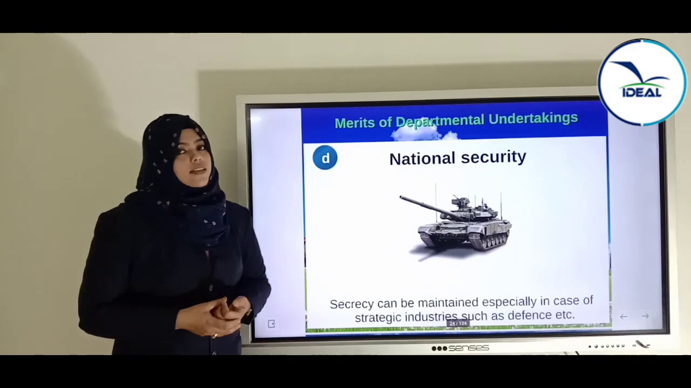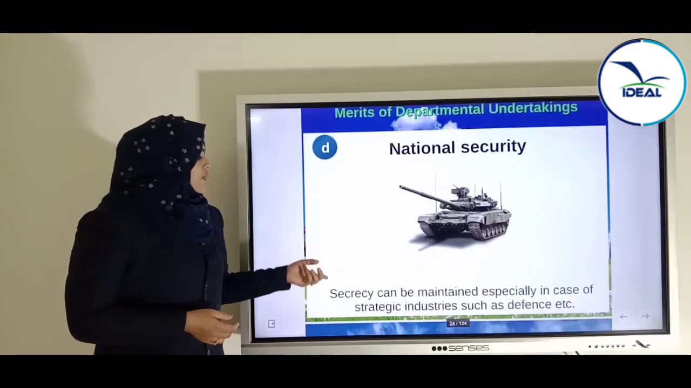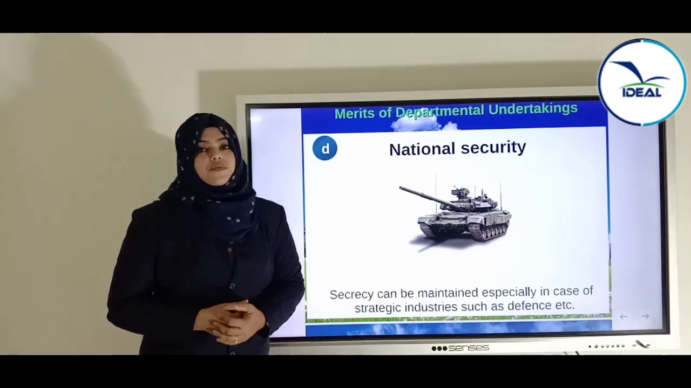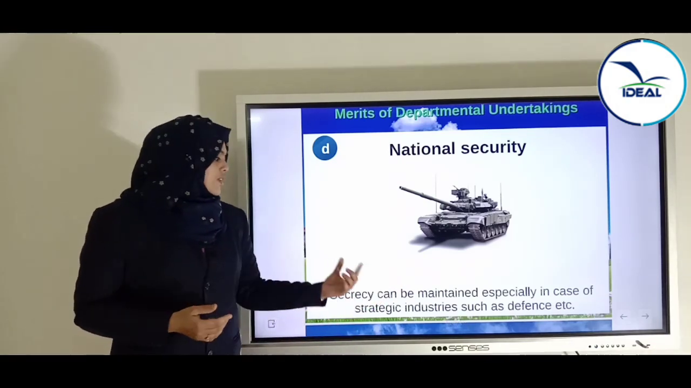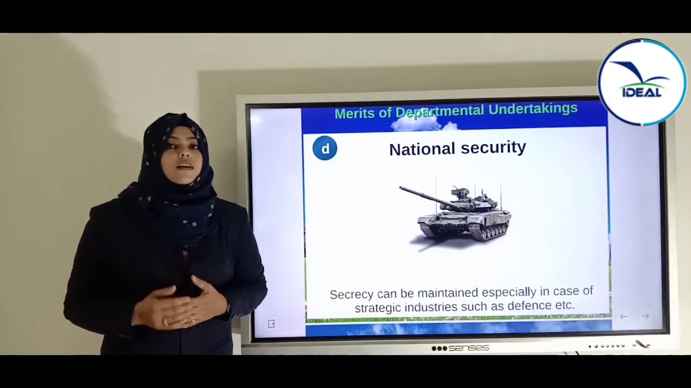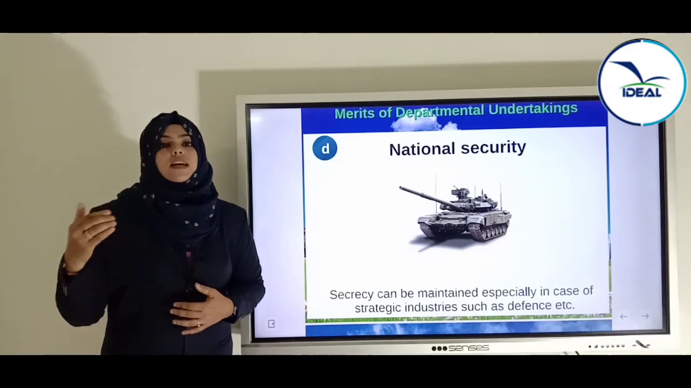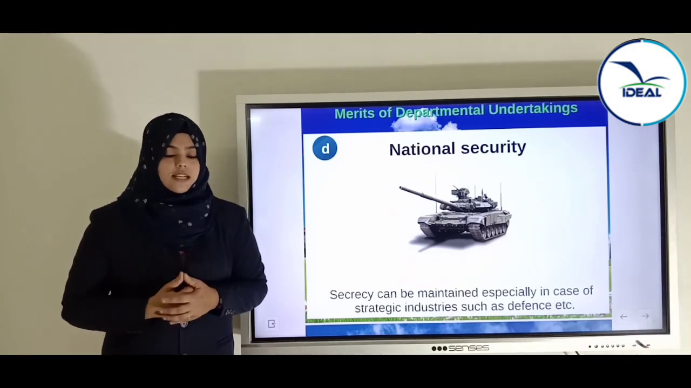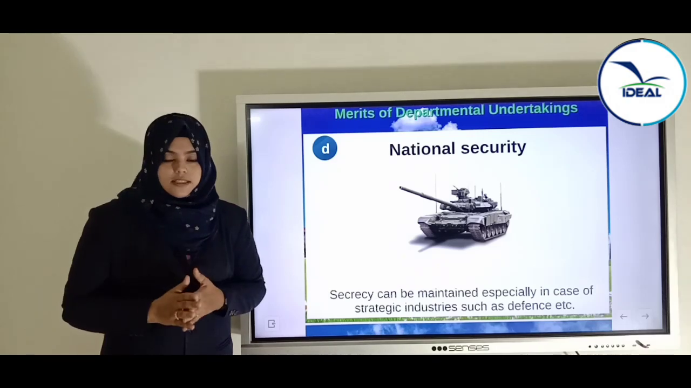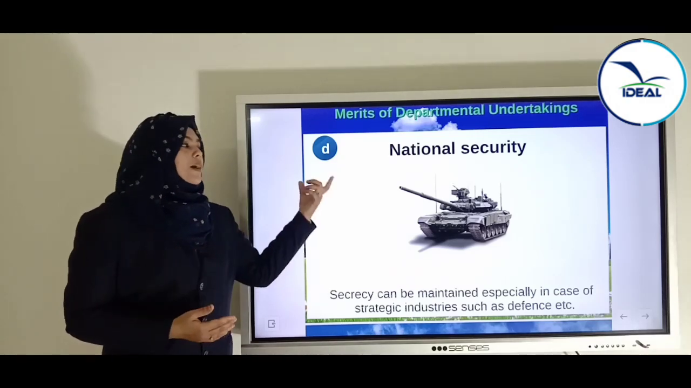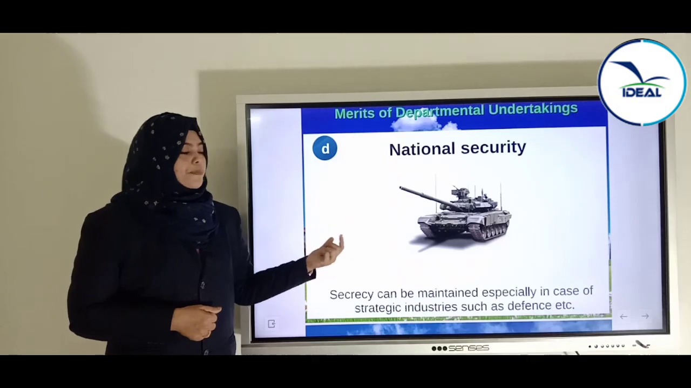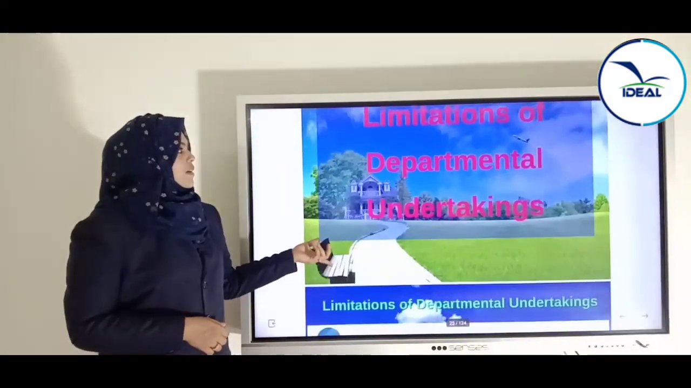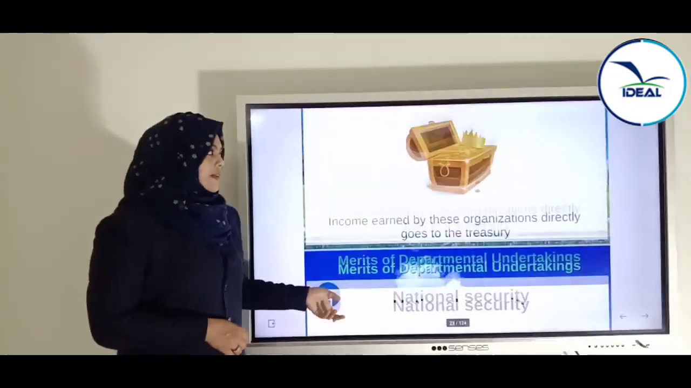And the last one is national security. National security means secrecy can be maintained, especially in case of strategic industries such as defense. We know that these strategic industries are those which would not disclose any information. That is, secret industries, such as military, defense, air force and so on. So these types of industries can really depend upon departmental undertakings for their activities. So it ensures national security. These are the merits of departmental undertaking.